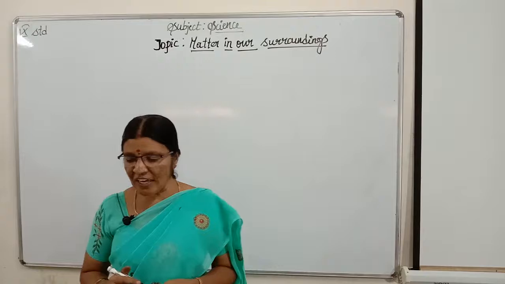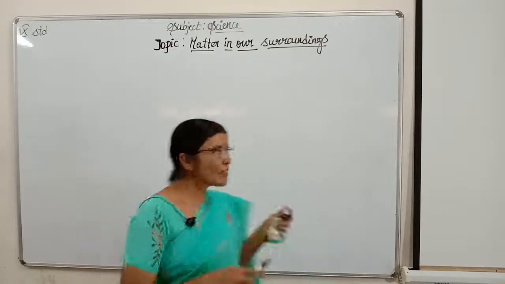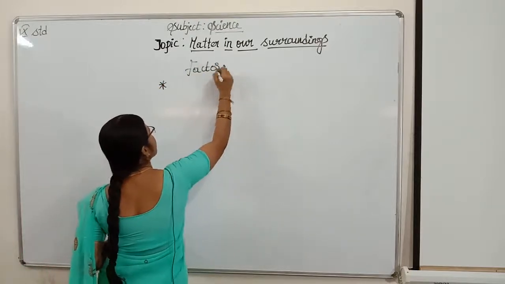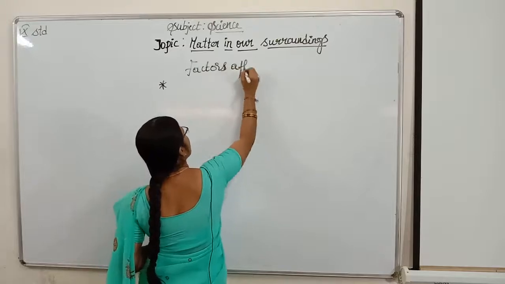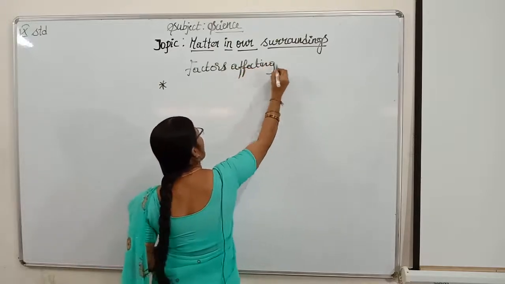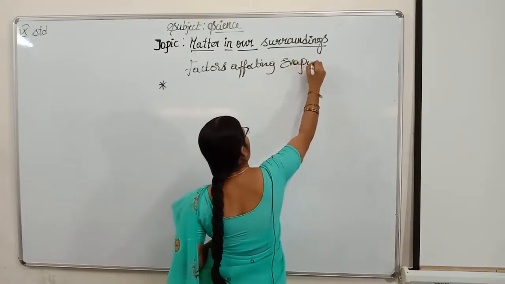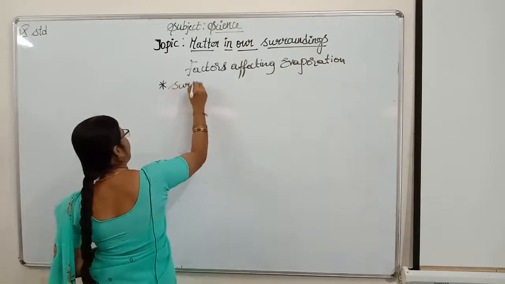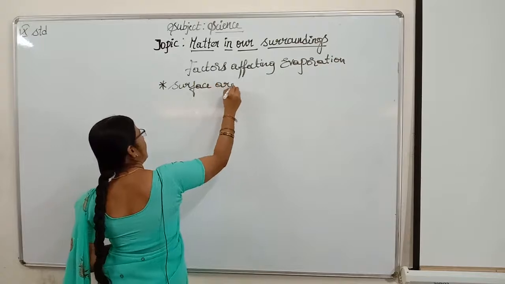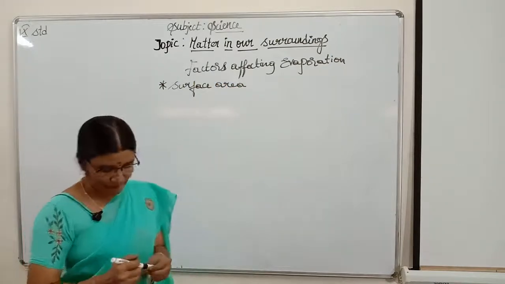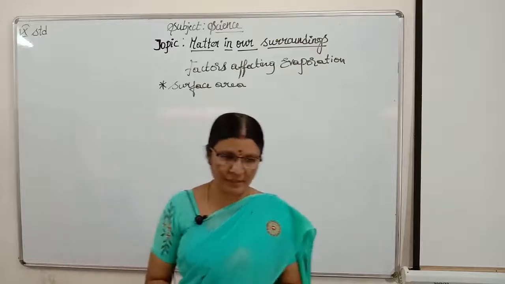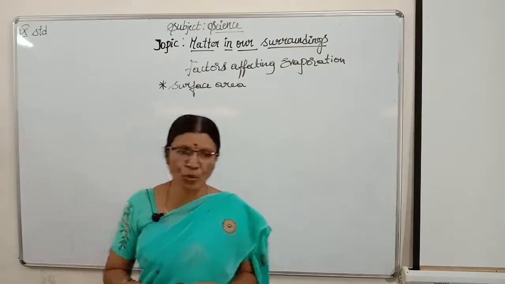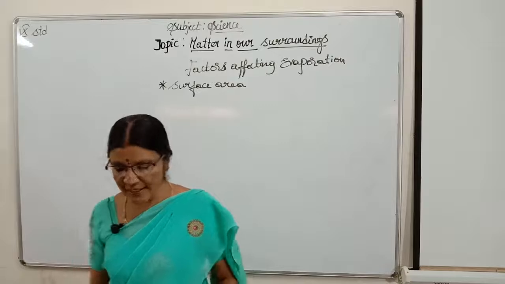Firstly, it is surface area. First point is surface area. Children, factors affecting evaporation. Okay, children. First one is surface area. Children, one example. You take the clothes, isn't it? Your favorite clothes. You want to dry the clothes. What do you do? You go, you put it under the sun, isn't it, children?